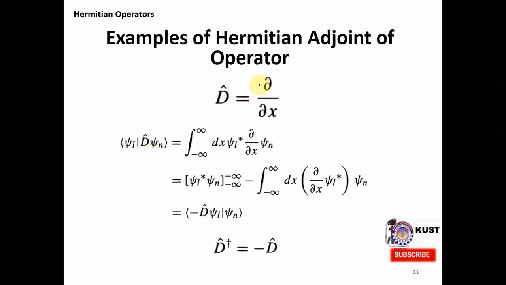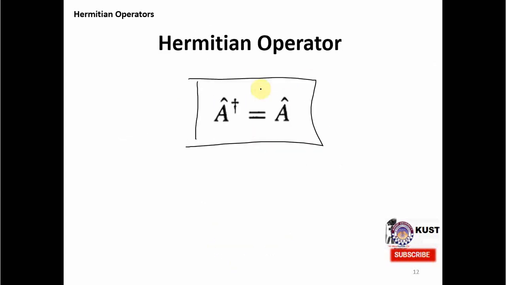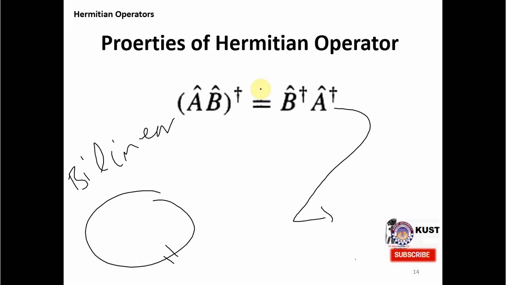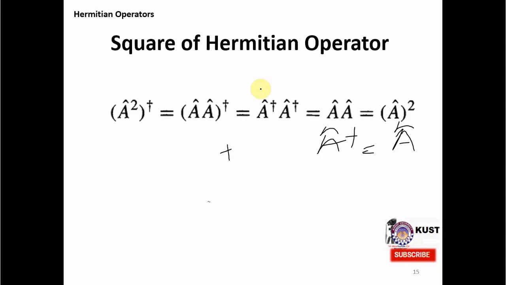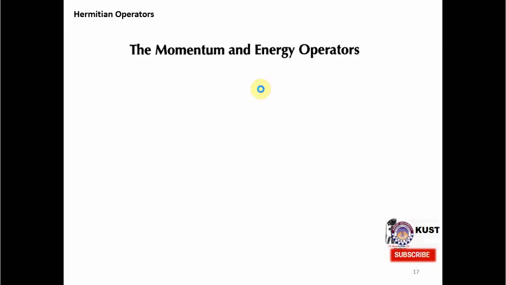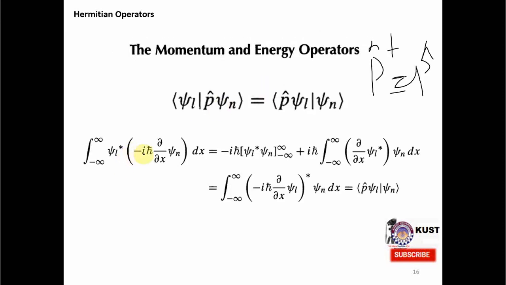You see that in this del by del x, when there was no minus i sign, it came out with a minus sign and it was not Hermitian. And since we require in quantum mechanics our operators to be Hermitian, we have to make this operator Hermitian. And the only way we could convert it into a Hermitian operator was to put this minus i over here.